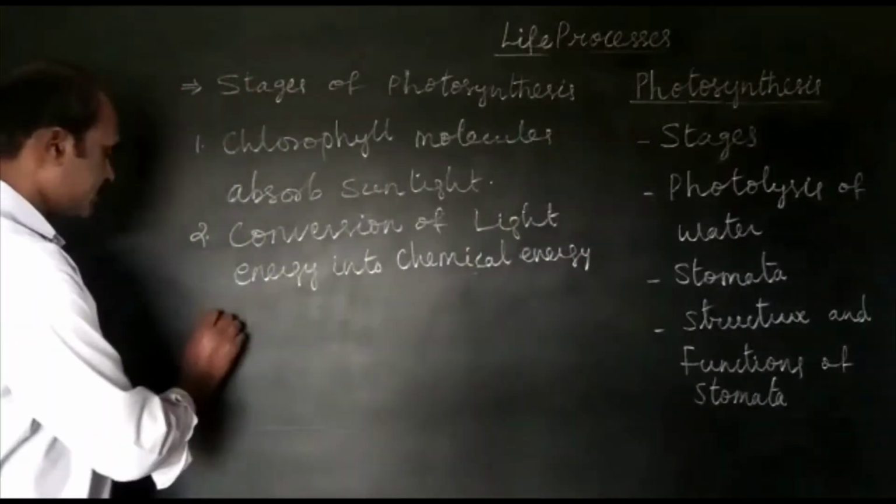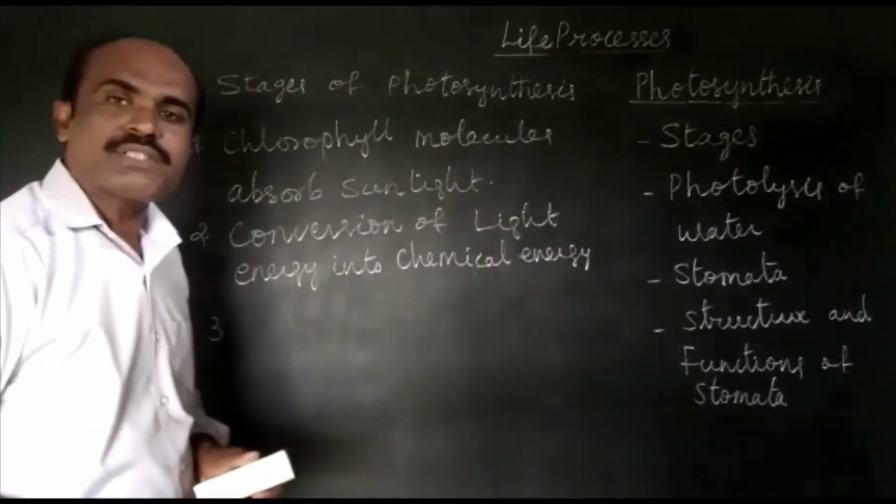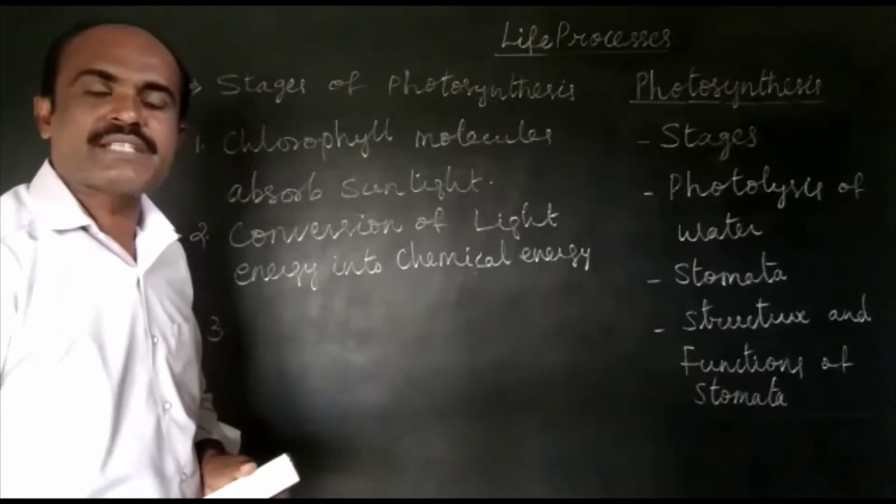Third stage is photolysis of water molecules and release of oxygen.